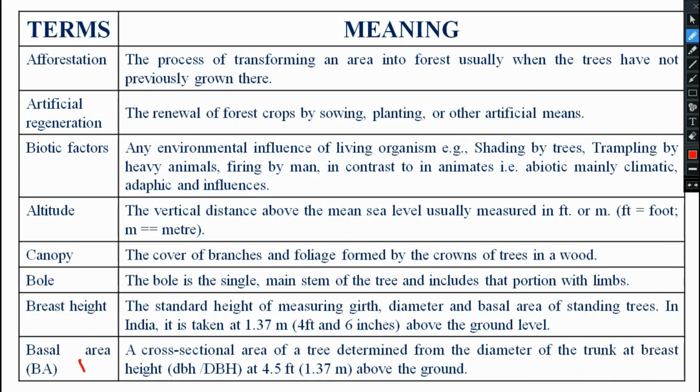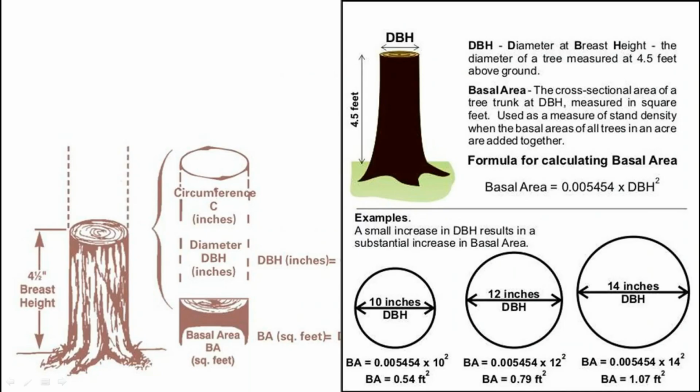Next, try to understand basal area. What is that? A cross-sectional area of a tree determined from the diameter of the trunk at breast height, DBH, at 4.5 feet, that is your 1.37 meter above the ground level. What is it, you try to understand now. So you see, this is the plant, this is the soil surface, and this is the breast height. So in this region, what we will do? We will calculate the diameter at breast height.